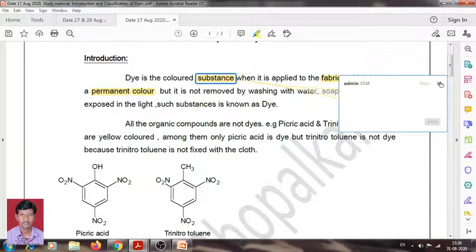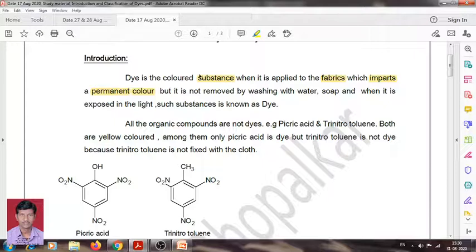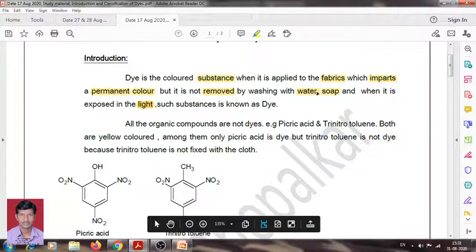Dye is a colored substance, and when this colored substance is applied to fabrics, it imparts a permanent color, but after getting the permanent color, it is not removed by washing with water, soap, or when it is exposed to light. These three points are important.